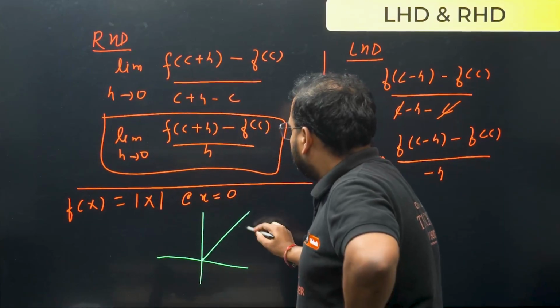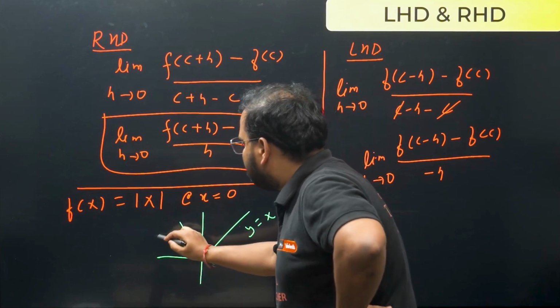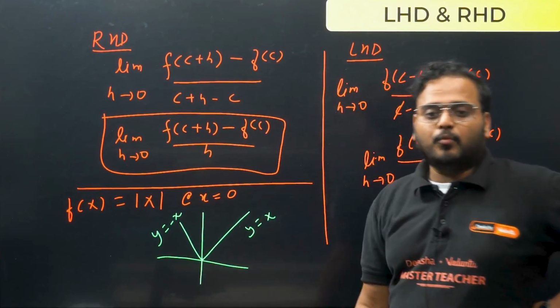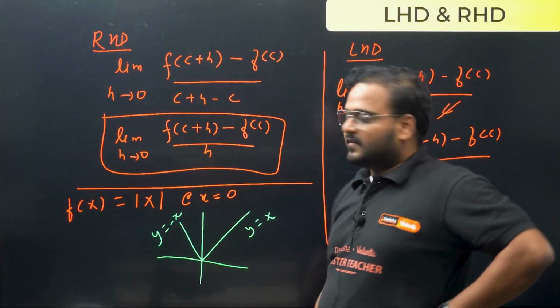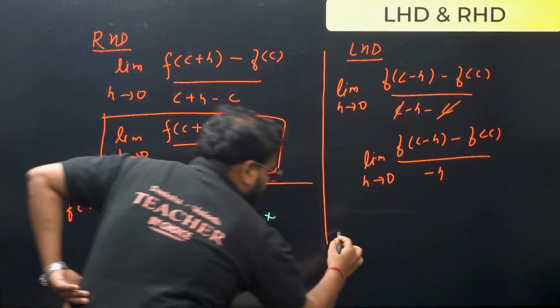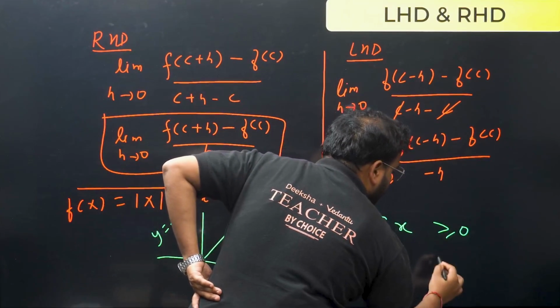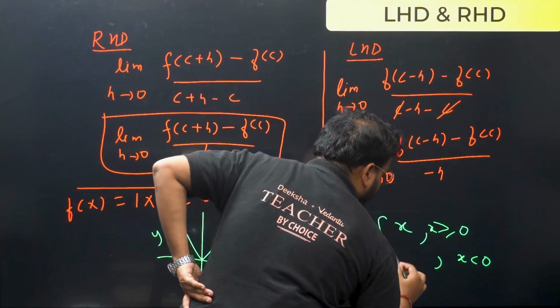This is my y equals x part on this side, and y equals minus x part on this side. This is the graph of y equals mod x: y equals x on the right hand side and y equals minus x on the left hand side. Basically this can be written like this: y equals x when x is greater than or equal to 0, and for x less than 0, we have minus x.